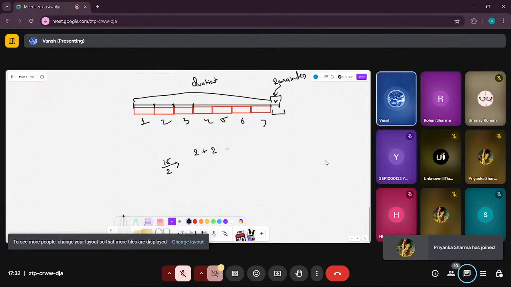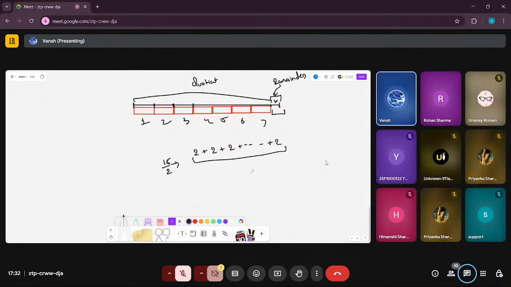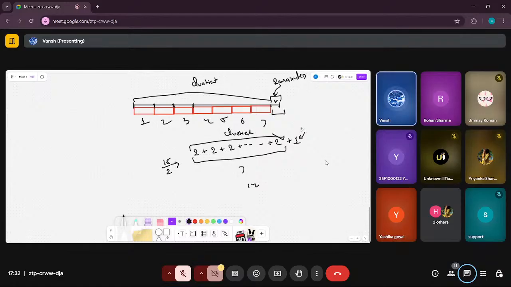Again, make a chunk of 2, and again. We make such chunks up to 7 times. So this gives us 14 plus a chunk of 1. This is the quotient part, which we talked about, and this 1 is the remainder. So can you see how division is essentially repeated subtraction?